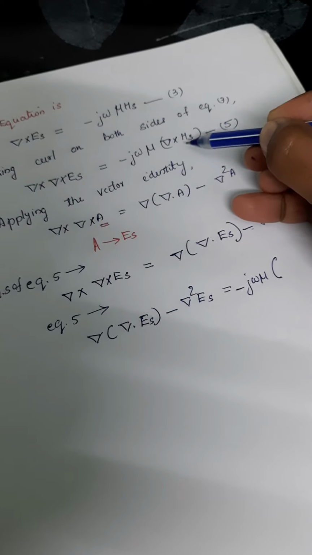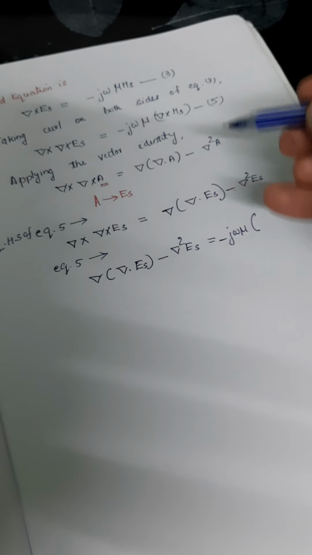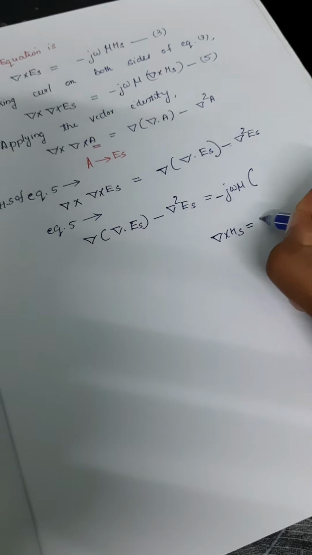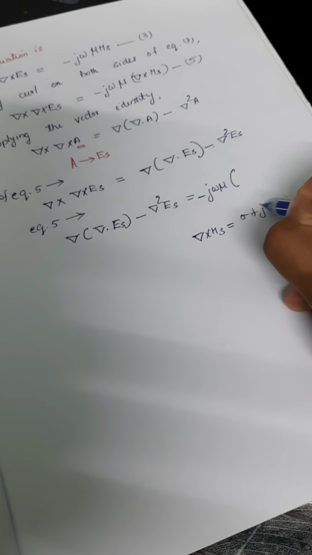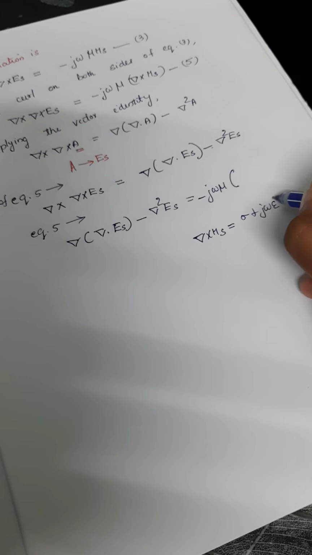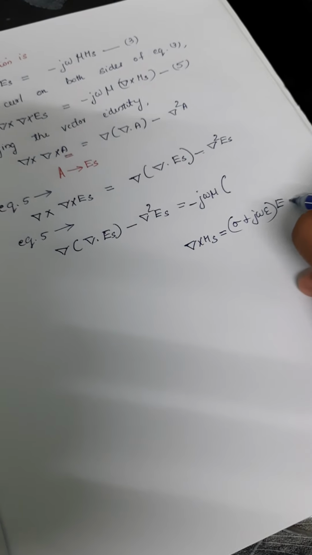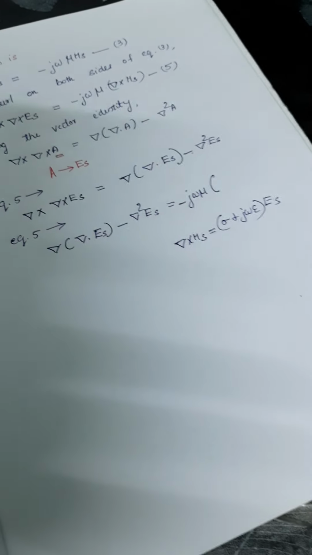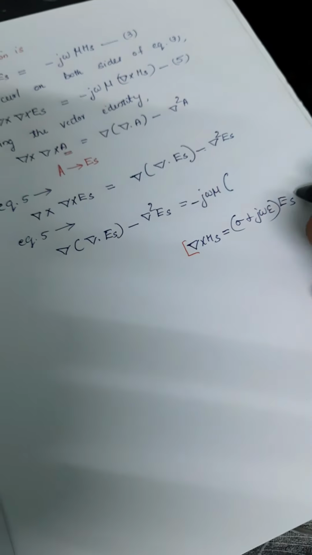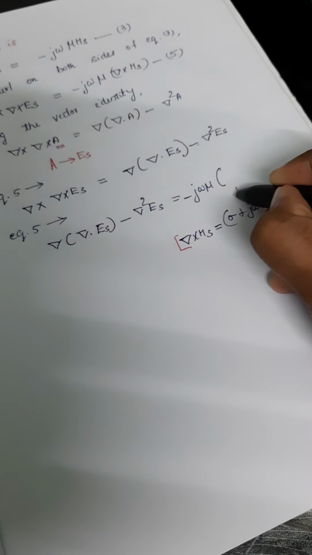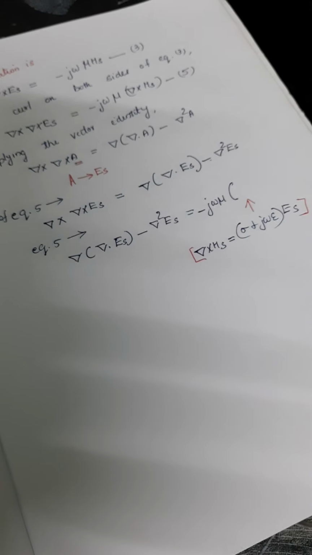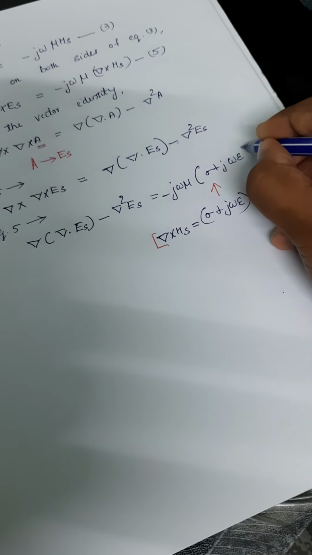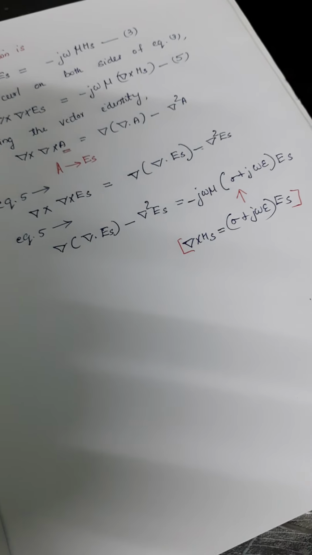From equation number 4, del cross Hs is sigma plus j omega epsilon E of s. So we are going to substitute the value of del cross H of s here. So it is sigma plus j omega epsilon into E of s.